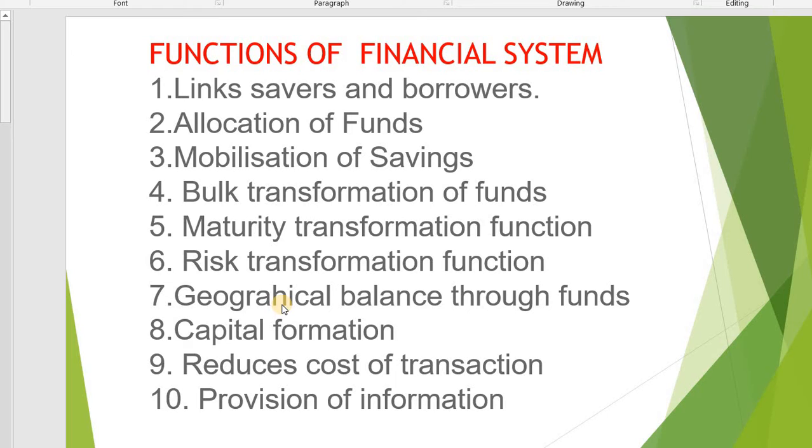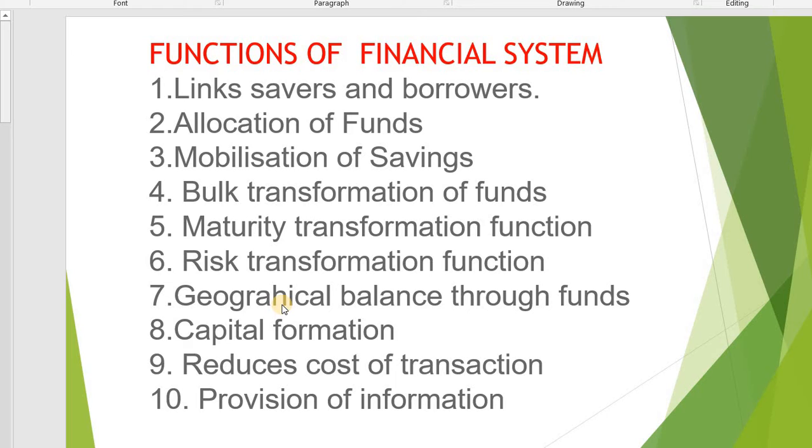Then automatically people will use this facility more, and this motivates the savers to save more. If the interest rate is more for fixed deposit, people will do more fixed deposits. Like that, they are reducing the cost of transaction.